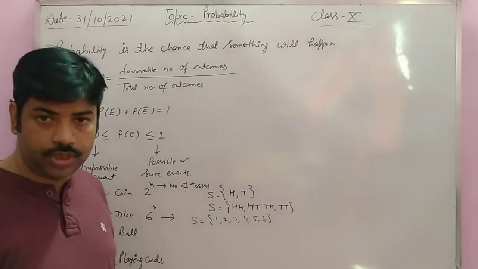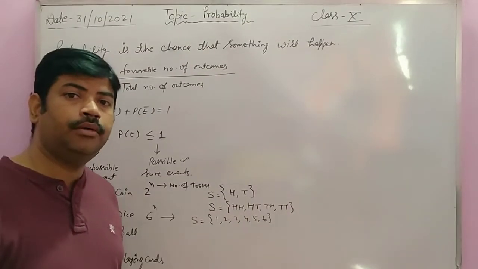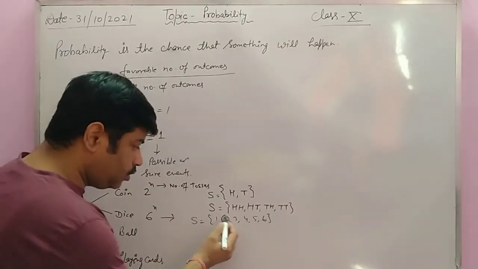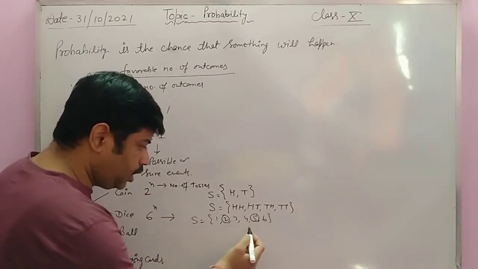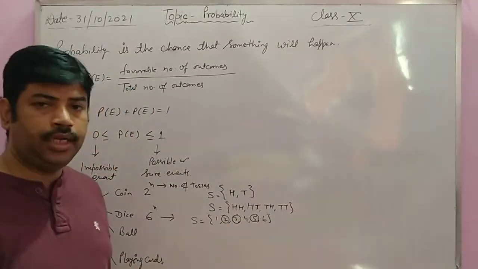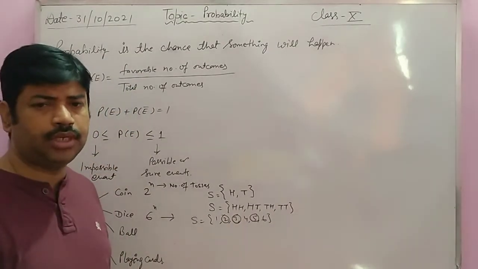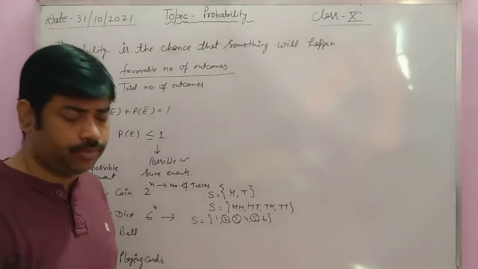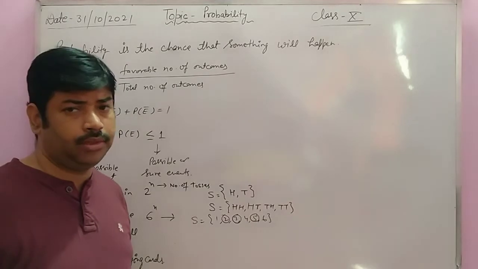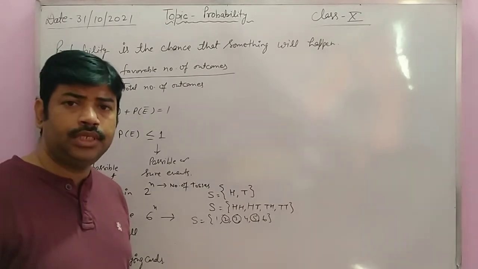These types of problems will come, like a dice is rolled, find the probability of getting a prime number. So how many prime numbers are there? There are 2, 3 and 5. These are the prime numbers. Or the probability of getting a composite number. So which one is a composite number? 4 and 6 are composite numbers, because the smallest composite number is 4.